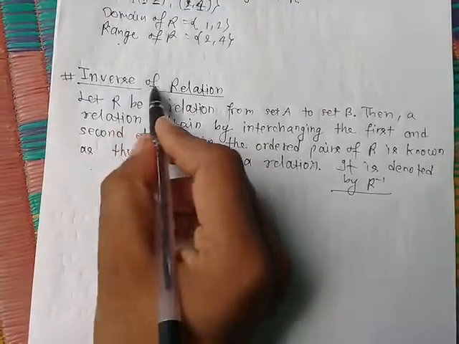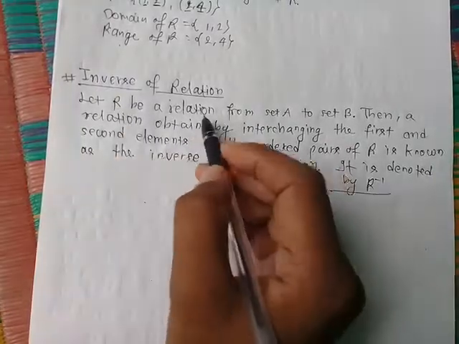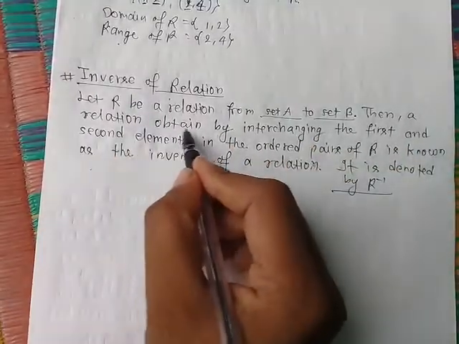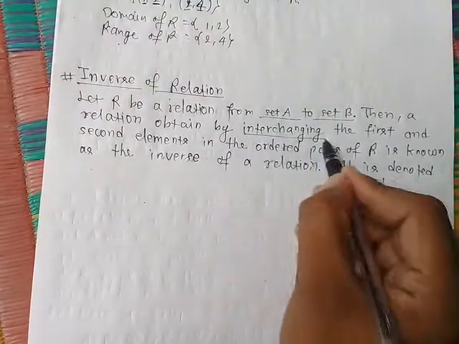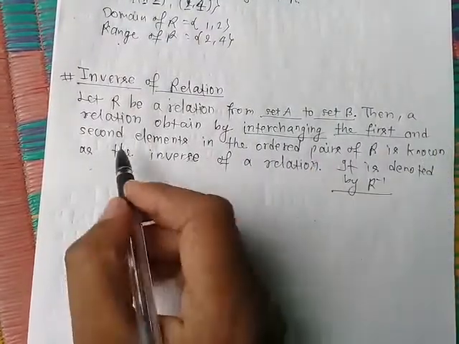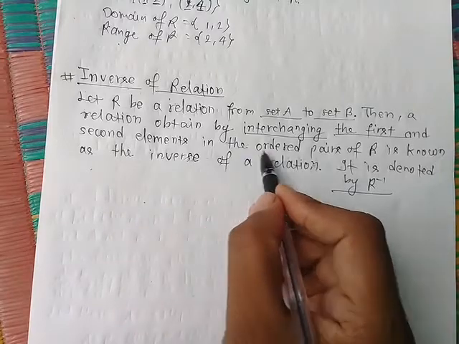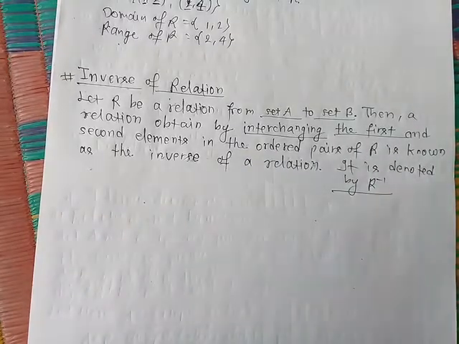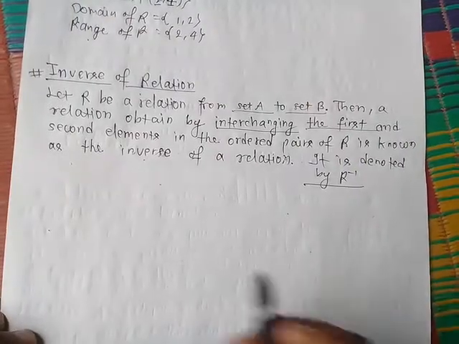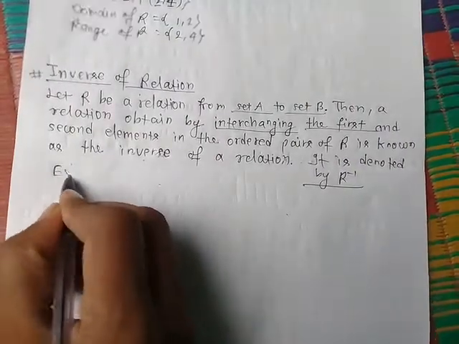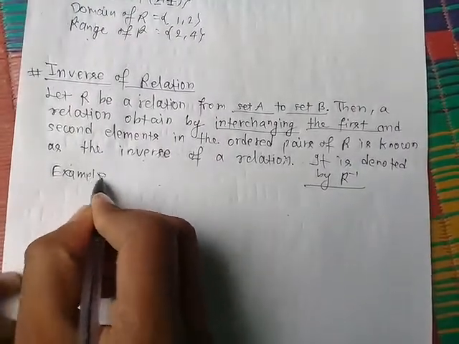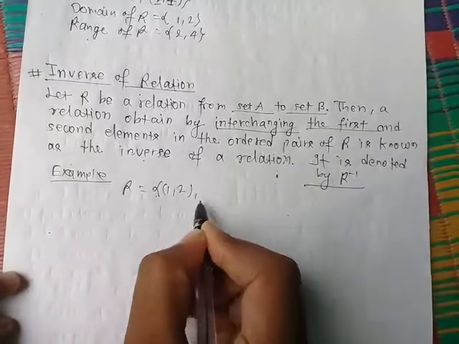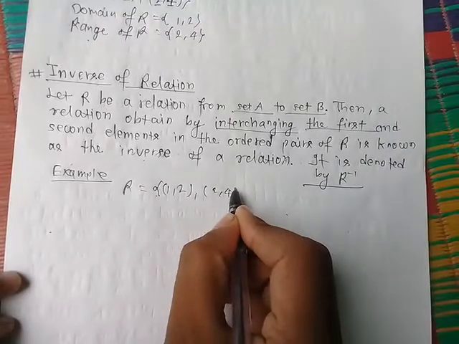Again, inverse of a relation. Let R be a relation from set A to B, then a relation obtained by interchanging the first and second elements in the ordered pairs of R is known as the inverse of the relation. Let's take one example. Let R be the relation (1, 2), (2, 4).